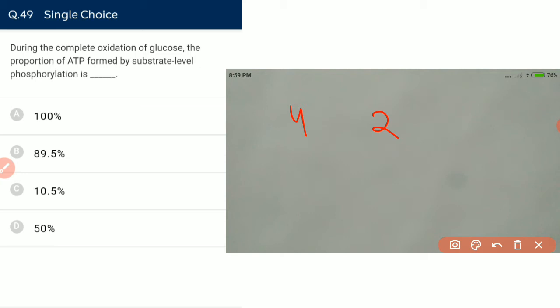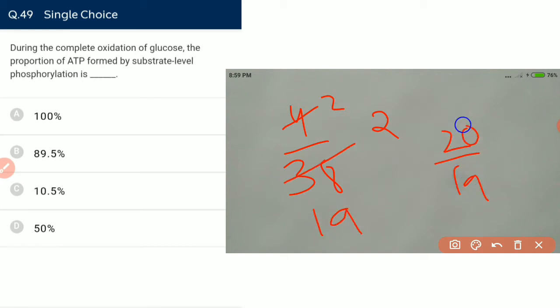2 net ATP from glycolysis and 2 net ATP from the Krebs cycle. So net 4 by 38, that will be 2 by 19. 2 by 19 means 0.1. It is around 10.5%.